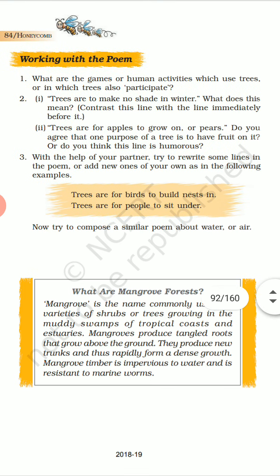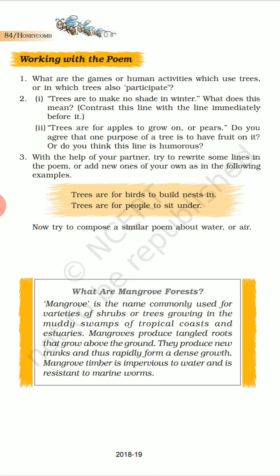Okay, so what are the games or human activities which use trees or in which trees also participate? So now the question is asking about the games or the human activities which use trees or in which the trees also participate. I have already explained. The games or human activities which use trees are like house making, playing hide and seek, cool shades in summer, and we can make fire camp parties in winter.